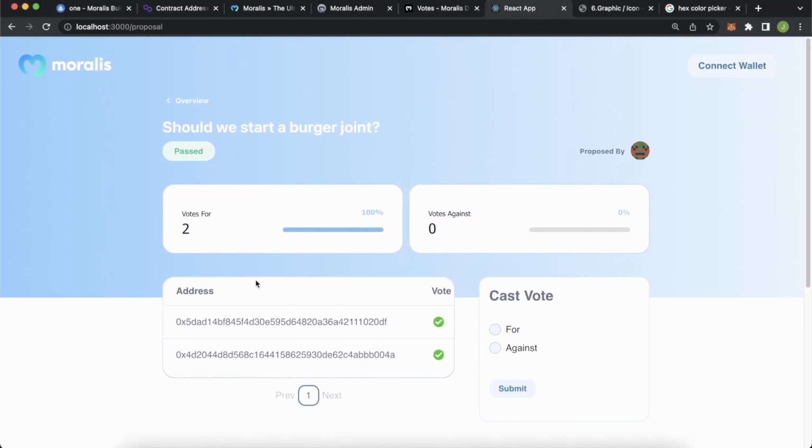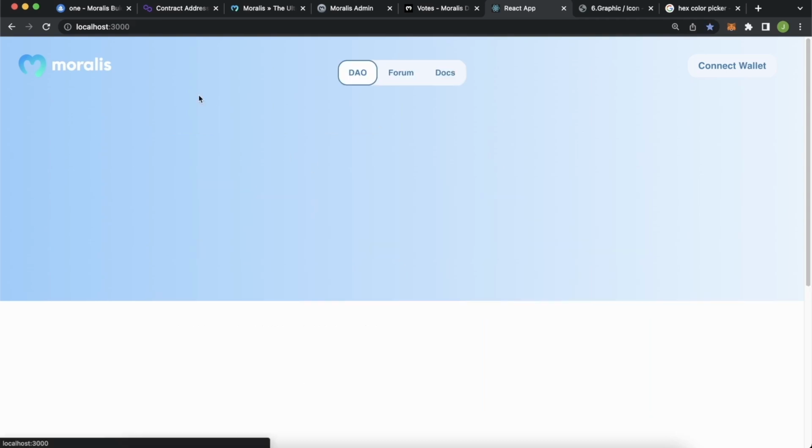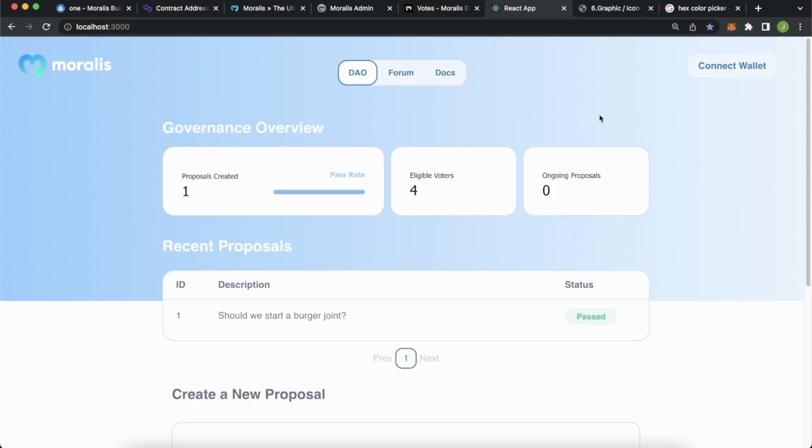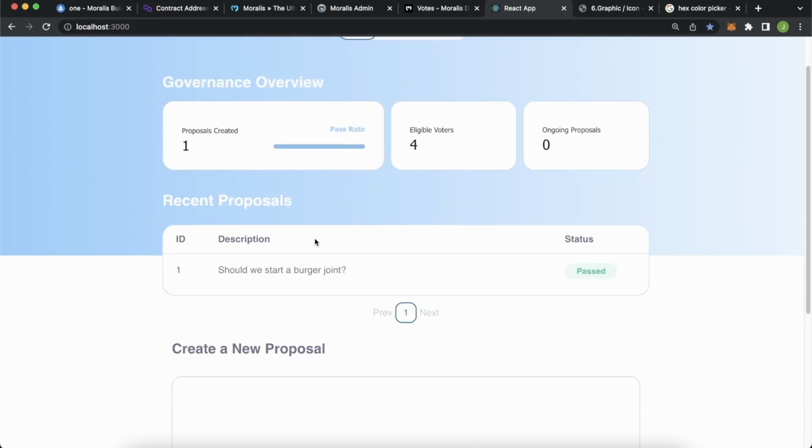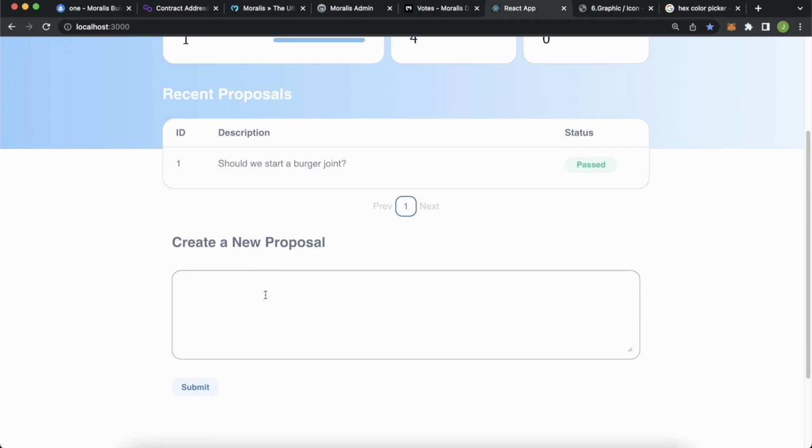So we had two votes, and both were for, so we have a 100% rate of votes for and a 0% rate of votes against. And now our UI is ready with all of our smart contract details. So we're pulling all the details from our smart contract and through Moralis to present it on our DAO front end. And now we can go ahead and start creating a smart contract execute functionality for casting votes and creating a new proposal. But let's do create new proposals first.